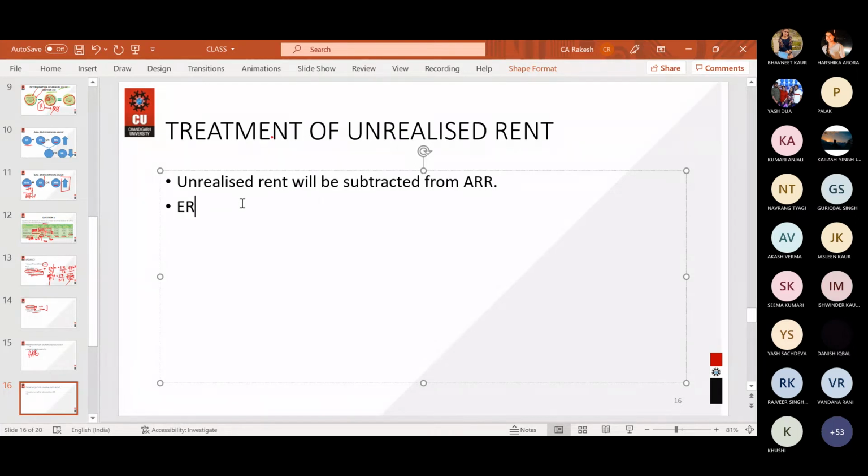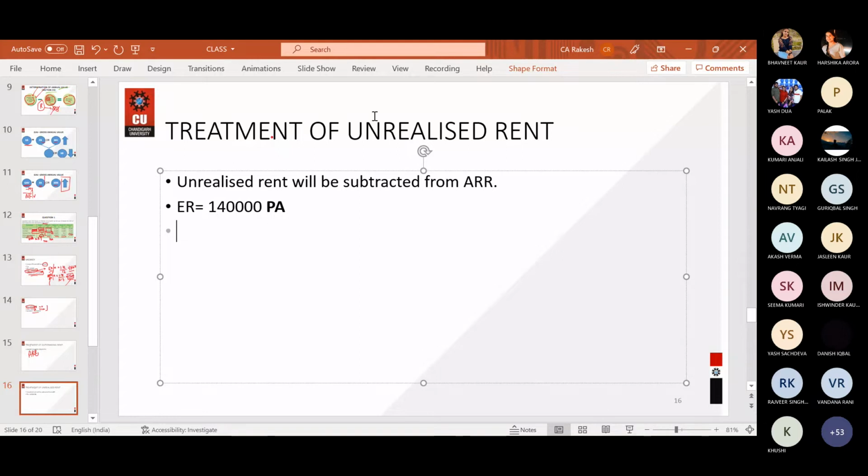Let us say ER is again 1,40,000. Remember, in the question, it is not written whether 1,40,000 is per month or per annum. So when it is not given to you, you will always consider it as per annum only. Okay, so 1,40,000 is per annum, ER. Then ARR, that is actual rent receivable.